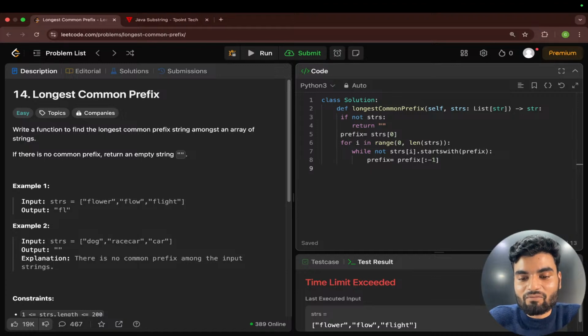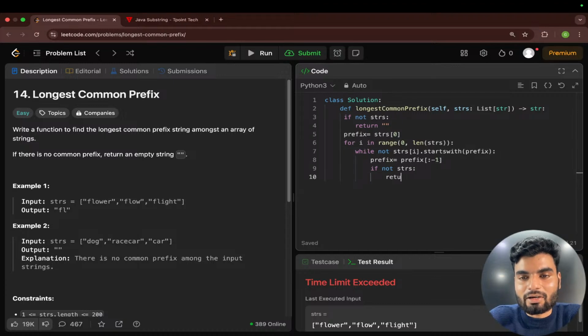And then if there is a scenario that this becomes null again, that time we'll return the empty string itself. And at the end we can return, within this, I guess indentation is correct, our prefix, right?